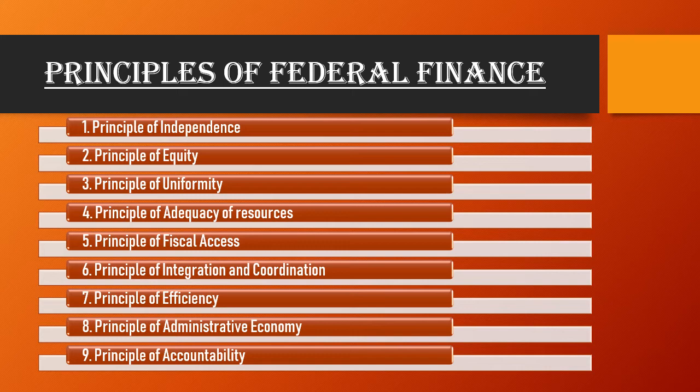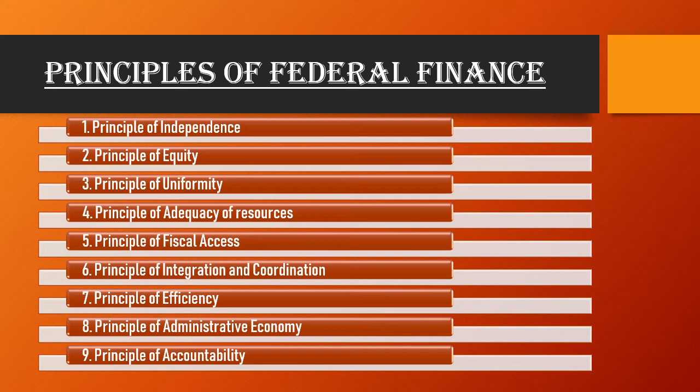Let's have a look at the fifth point, the principle of fiscal access. In a federal system, there should be the possibility for the central and state governments to develop new sources of revenue within the prescribed fields to meet the growing financial needs. Whatever they want to introduce in their system, they can introduce, because there are so many expenditures which can't be completed by the given revenue.